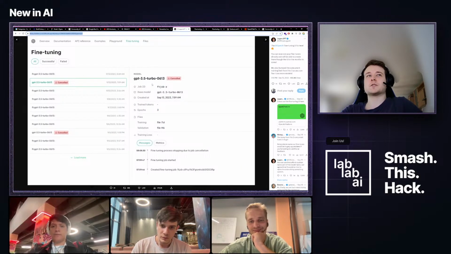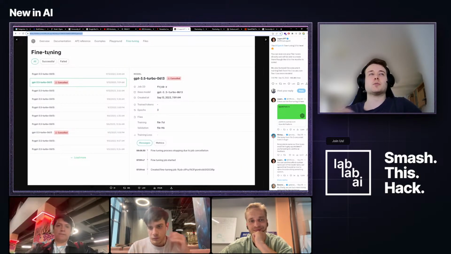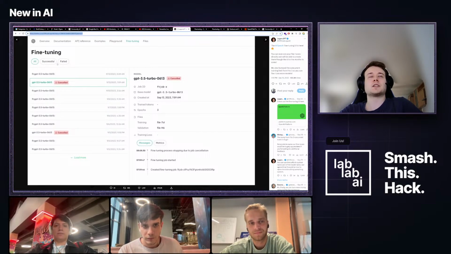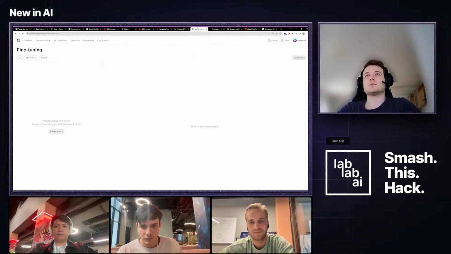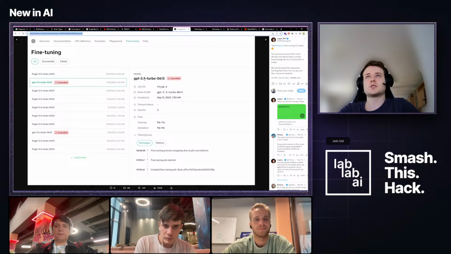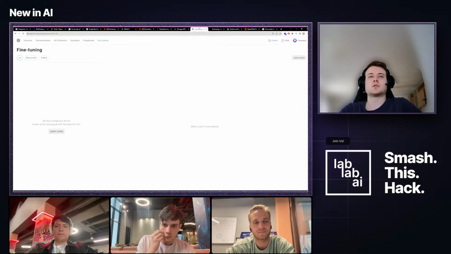For now, let's go over to our next topic, which is this new OpenAI fine-tuning UI. You can basically see your fine-tuning job statuses, with things like successful completed jobs, failed jobs, and all jobs. Maybe this sheds a little more light on this fine-tuning feature, especially since they released GPT 3.5 Turbo fine-tuning just a couple of weeks ago, I think. Cool to see some new features on this platform, next to the playground right here.